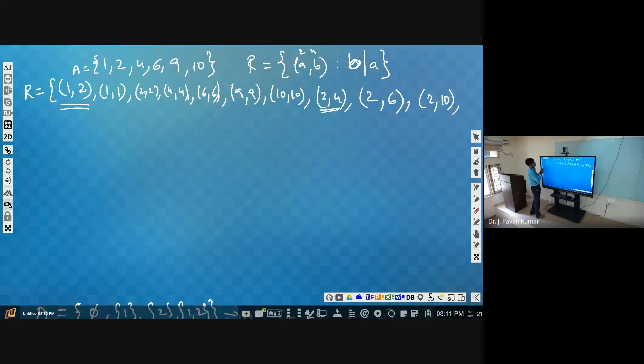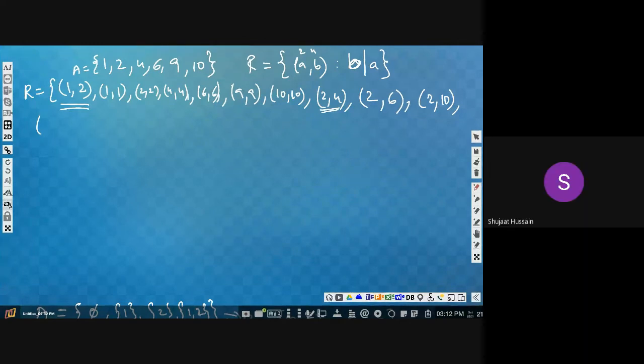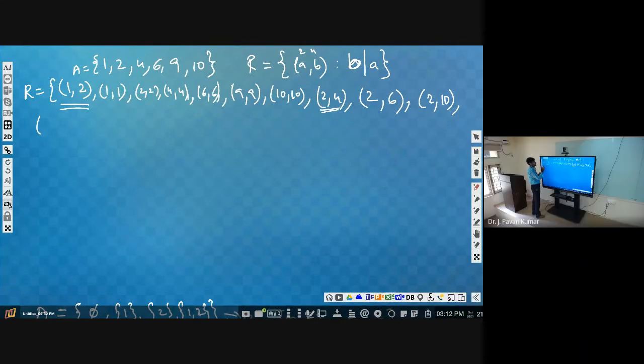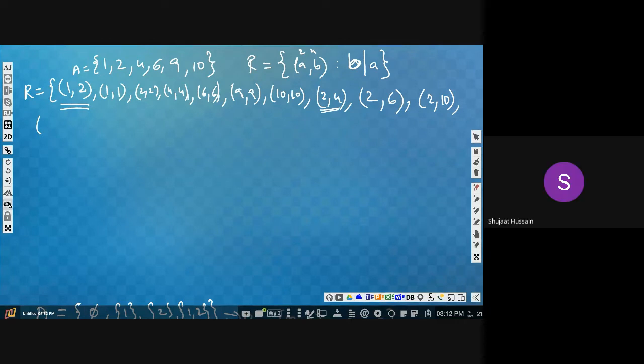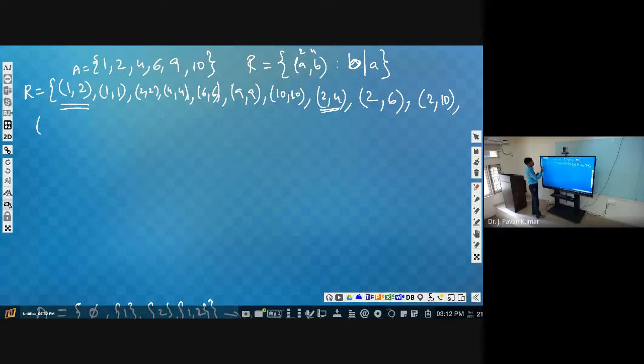Next, consider 6. Can we have any other? No. For 9, no. For 10, no. Of course, for 10 we will be having 10 itself. For 9 also 9 itself. That's it. Other than that we will not be having any other.